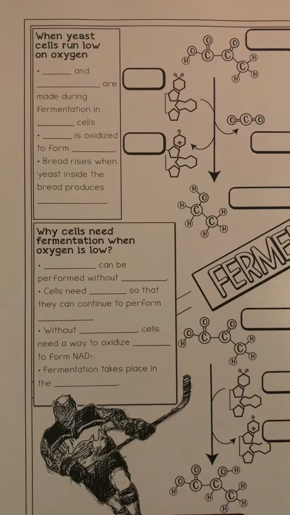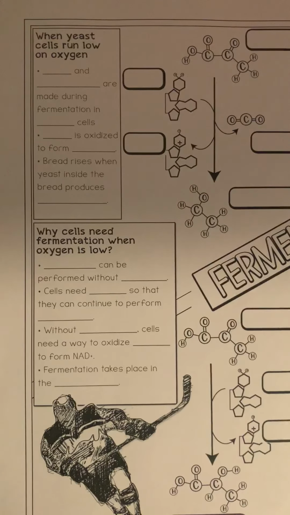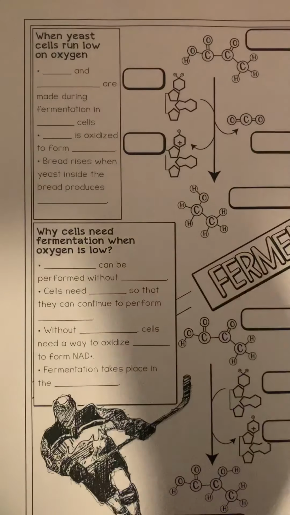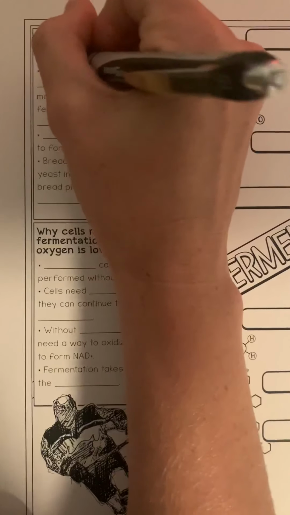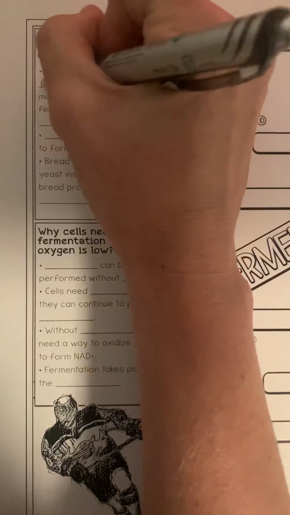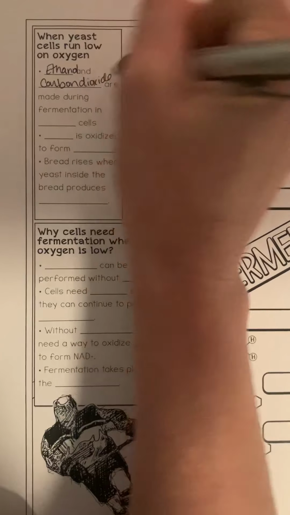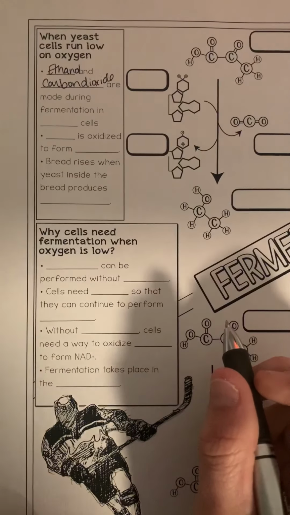Okay, so when yeast cells run low on oxygen, ethanol and carbon dioxide are made during fermentation in yeast cells.